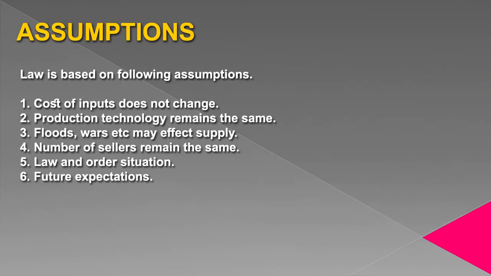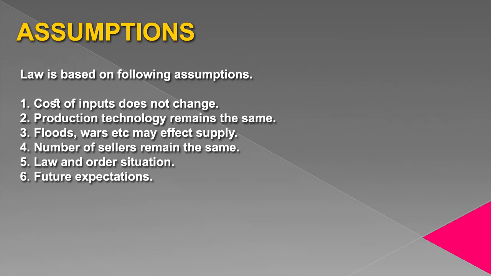Assumptions. Law is based on the following assumptions. Number one, cost of inputs does not change. In inputs, we include prices of raw materials, cost of transport, tax rate, wage bill, etc. Cost of inputs used to produce the product does not change. A change in cost of production affects profits of the sellers, so they may change the quantity offered for sale at the same price.